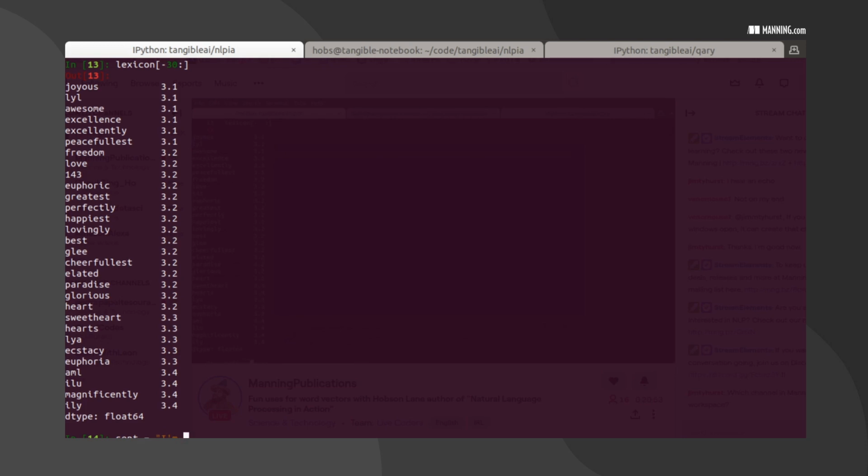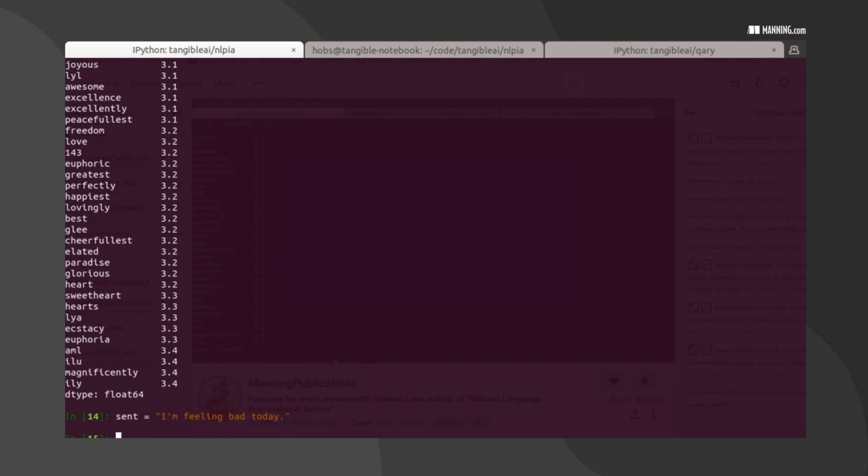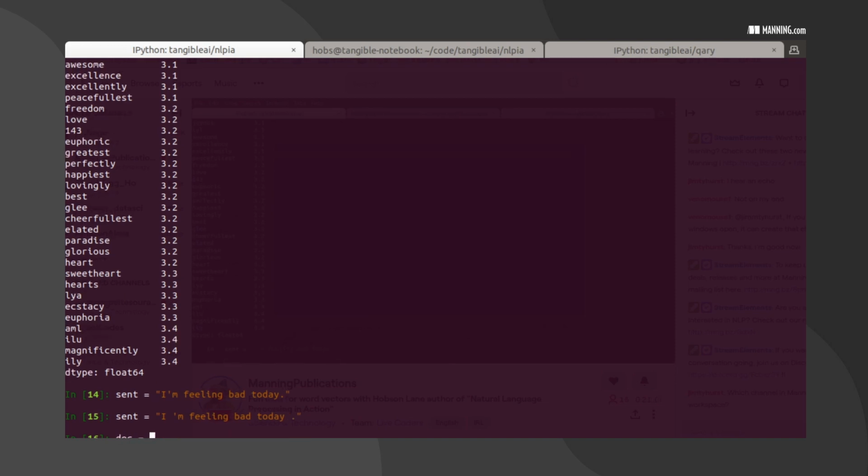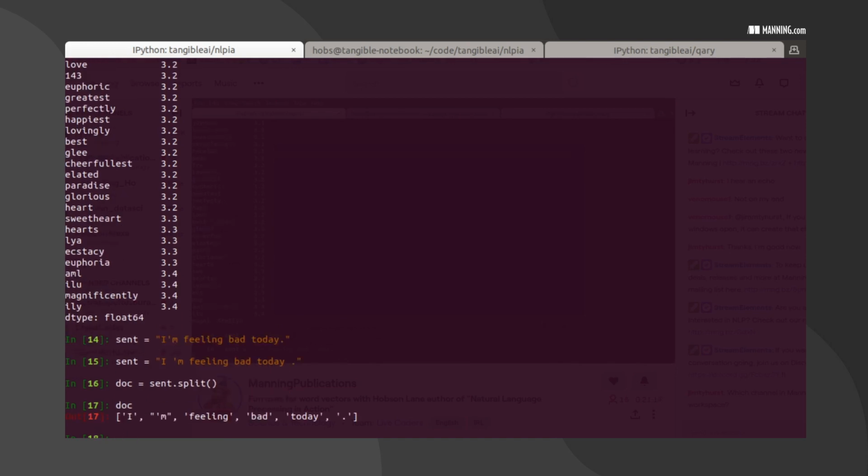I'm feeling bad today. We'll use bad instead of sad, and then see if we can turn bad to good. Let's make it even easier so we don't even have to import any kind of tokenizer. Let's just put some spaces where we want. We'll make a doc that's just the sentence dot split. So now we've got a doc which has each individual word or token, and we can look those up in Word2Vec.